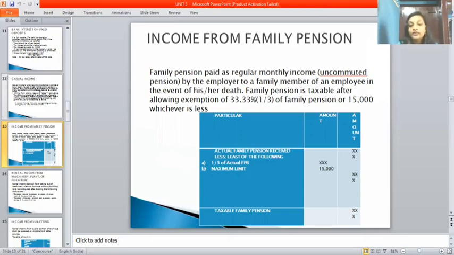And less, after that, the actual family pension received and the list of the following. That too you should minus, and you write the answer last. You will get the taxable family pension. So this is the format for family pension. While doing a problem, you will get to know how to do it. So this is a very, very important part.